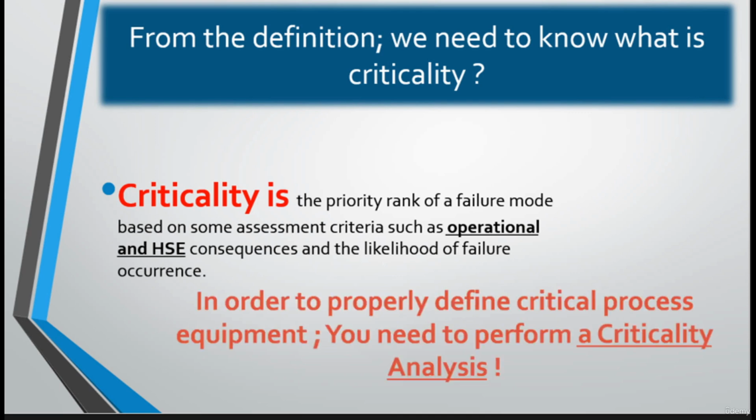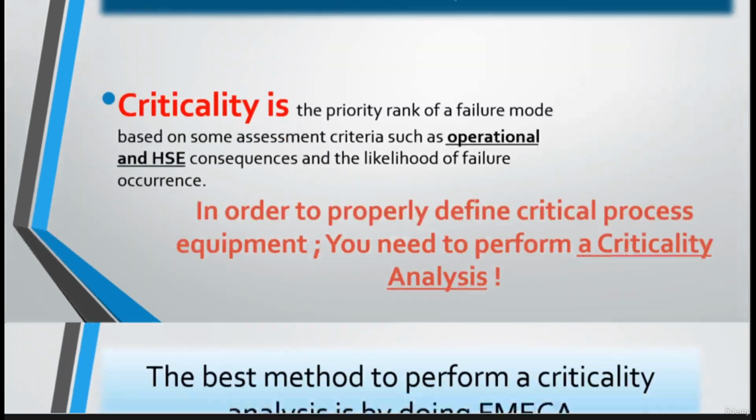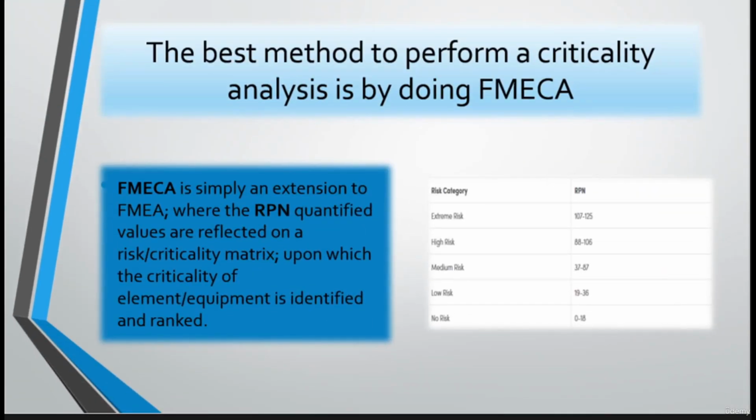Okay? In order to define critical process equipment, we need to perform a criticality analysis. And criticality analysis is a procedure by which each potential failure mode is ranked according to the combined influence of severity and probability of occurrence. Okay? So the best way to perform a criticality analysis is by doing FMECA, or failure mode, effect and criticality analysis. If you recall, we said that we will return to FMECA later on. Okay, so now is the time to know what FMECA is.